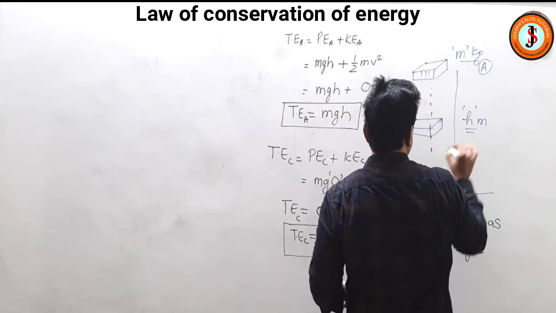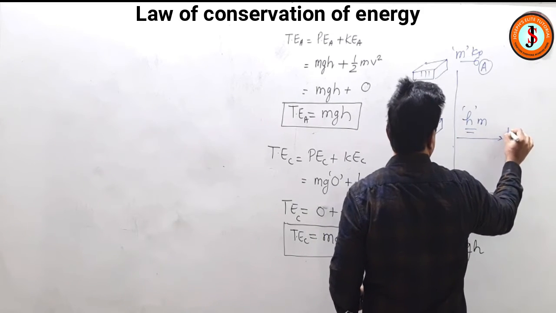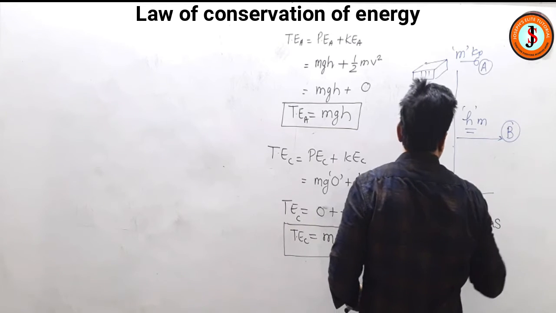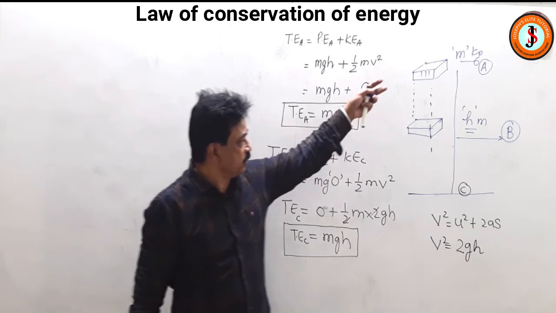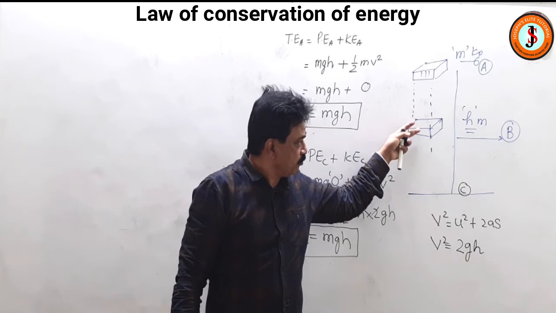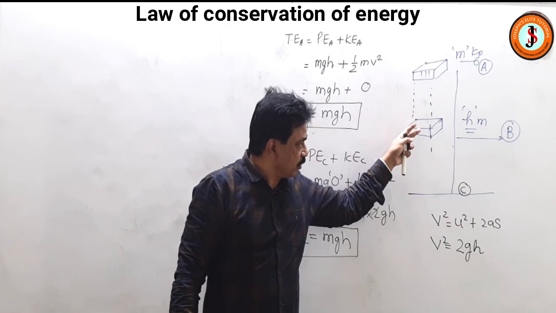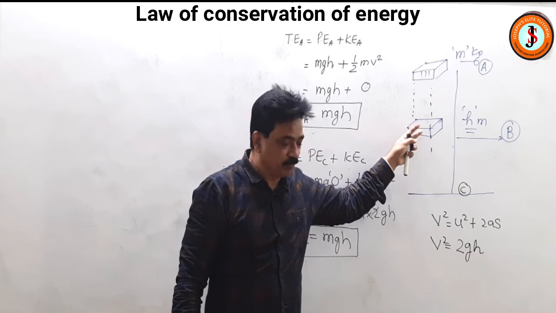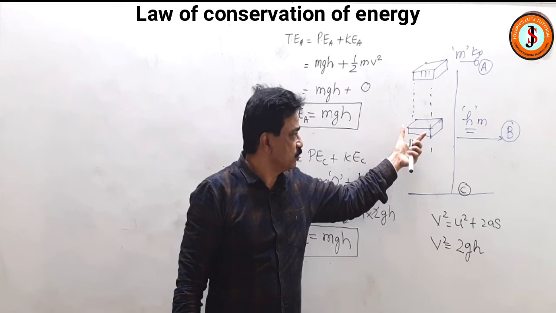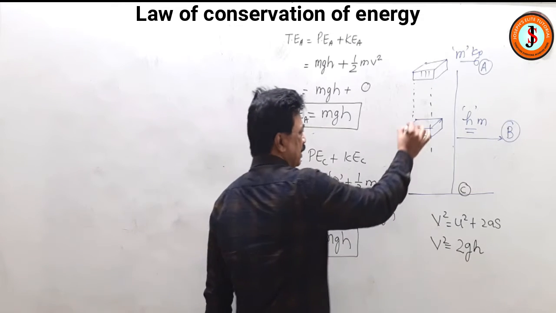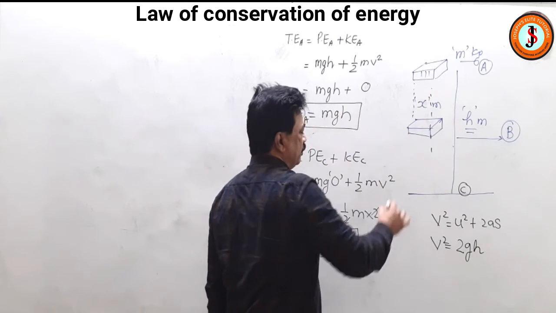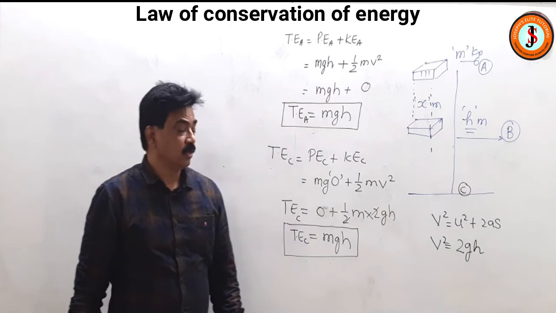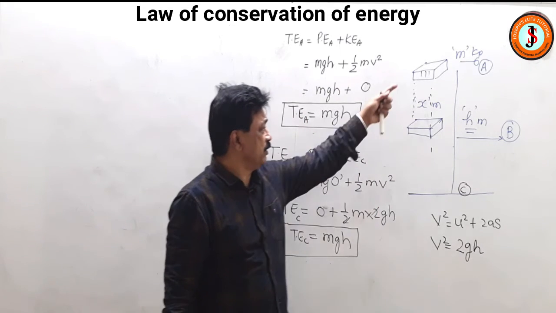So the place is B. So this place is B. Suppose during its fall, I take a midway where the body is at this instant, it is at B. So what will be the total energy here when the body has actually traveled x meters down? Total height it had fallen was h. But suppose I have taken here and here.